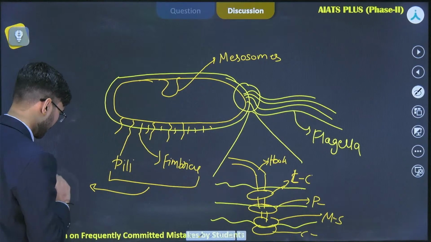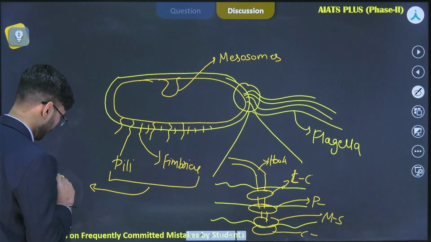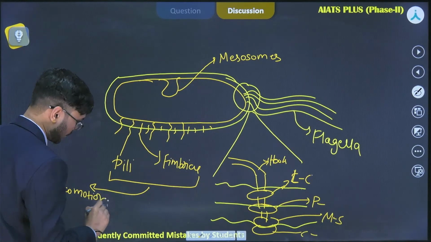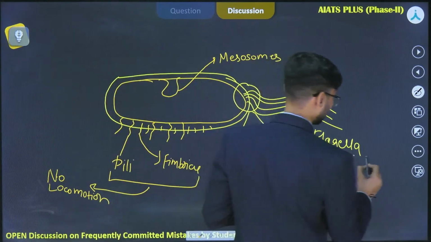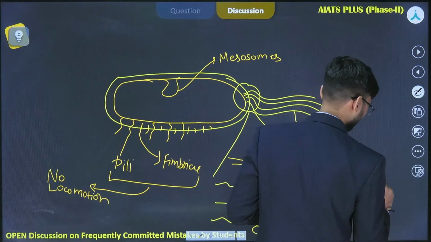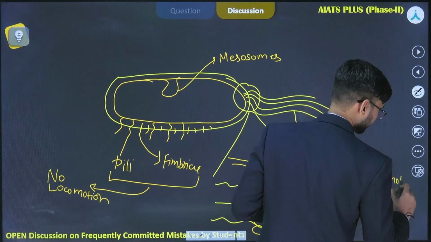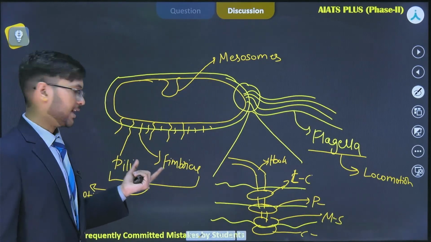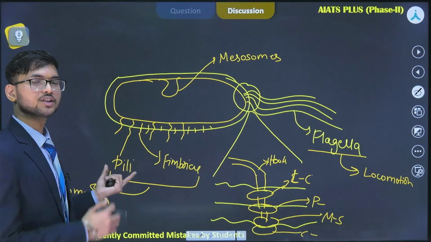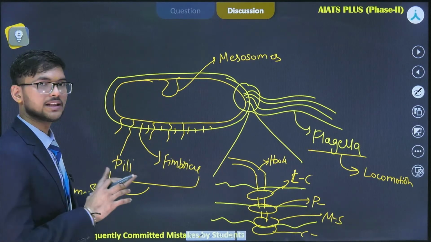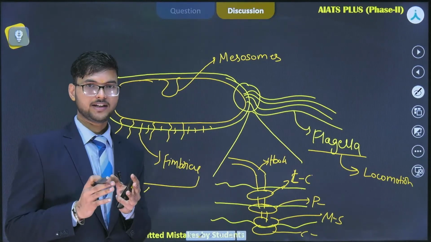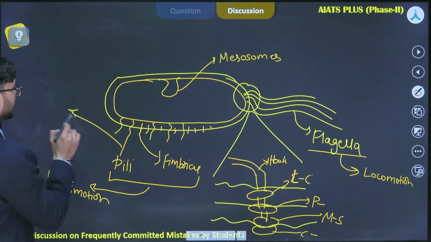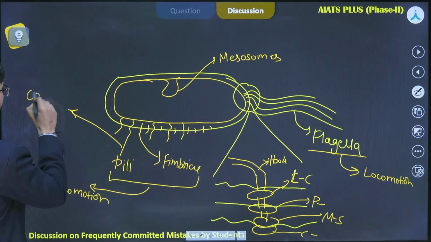Okay, so they do not carry out locomotion, while the flagellum is responsible for locomotion. Okay, the pili and fimbriae are specific structures. In case of pili, you will find this structure in the fertile strain of bacteria, the F+ strain. Its function is that it provides conjugation.